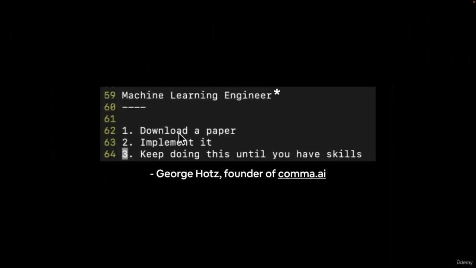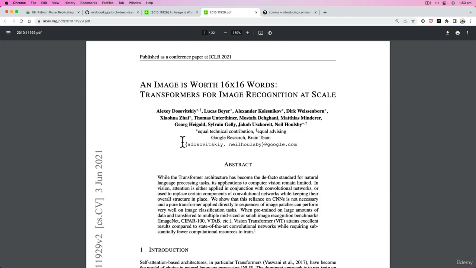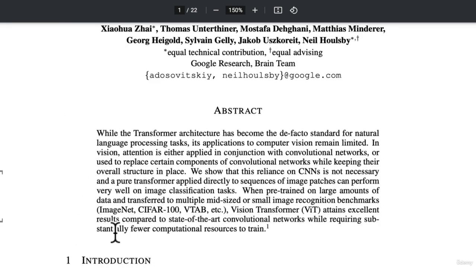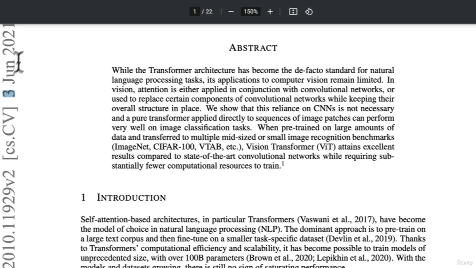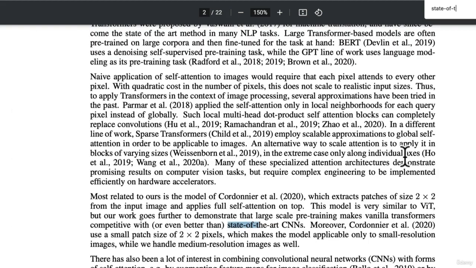But let's dig a little bit into what's going on here. Why would this be the case? Well, download a research paper. In our case, it might be this PDF here. Now, this is from the Google Research Brain team. Now, Google are pretty sophisticated at machine learning, right? And if they're publishing research like this, and fairly recent, as being state of the art on computer vision, do we have the word state of the art? There we go, state of the art. So vanilla transformers competitive with or even better than state of the art CNNs, meaning that their vision transformer is, let's just say, very good when it got published.